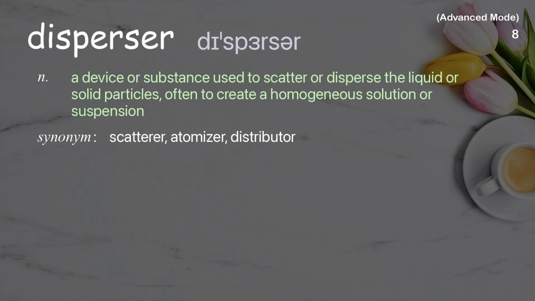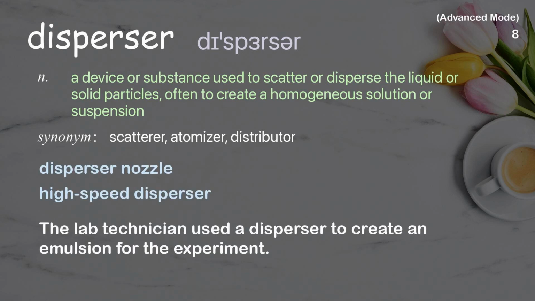Disperser. A device or substance used to scatter or disperse liquid or solid particles, often to create a homogeneous solution or suspension. Examples: Disperser nozzle. High-speed disperser. The lab technician used a disperser to create an emulsion for the experiment.